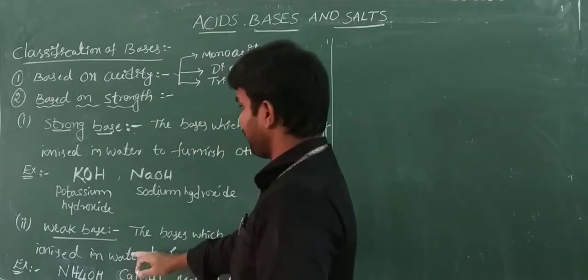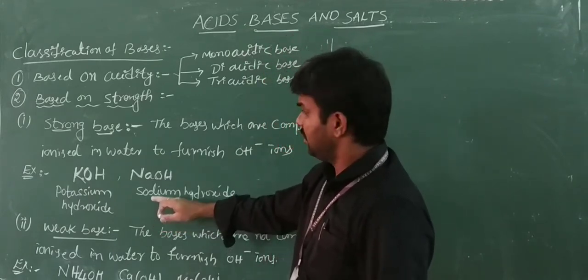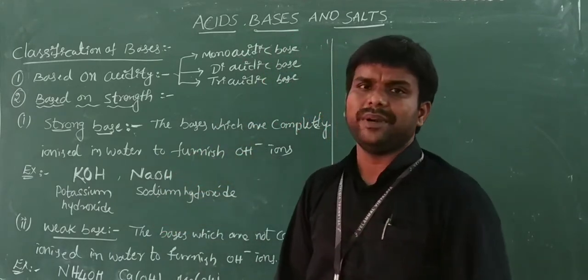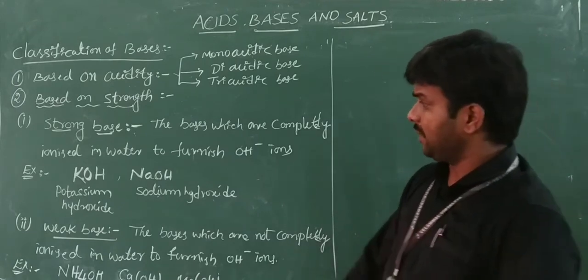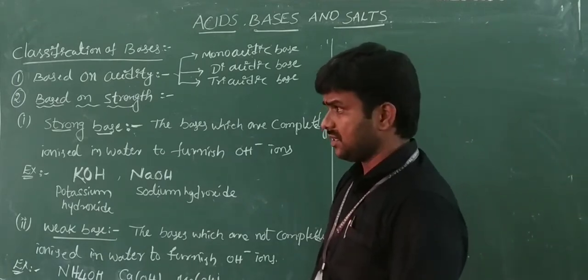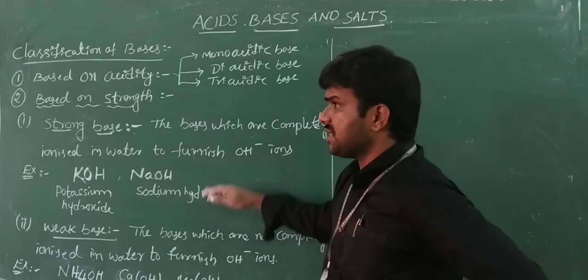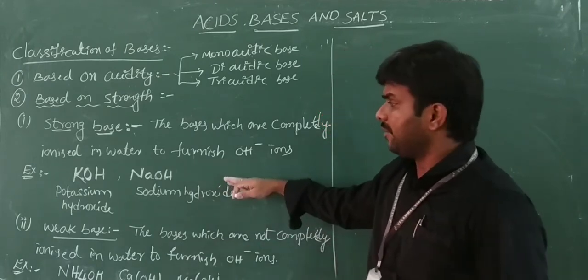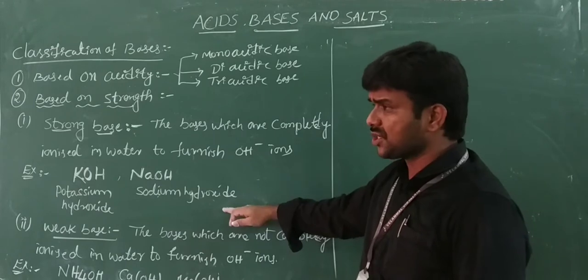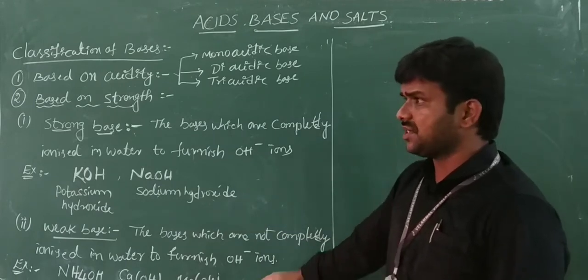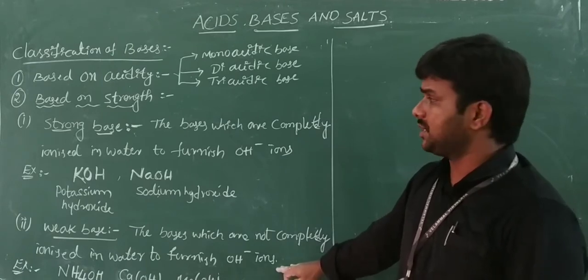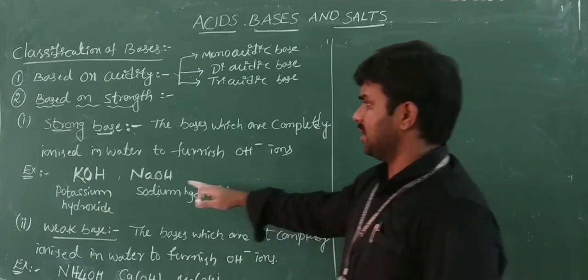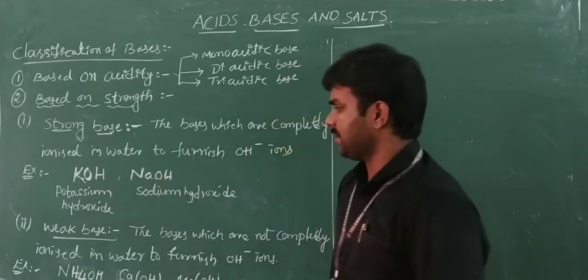Already we discussed that metal hydroxides and metal oxides are bases. Among the metal hydroxides, the base which is completely ionized in water we call a strong base, and the bases which are not completely ionized in water are weak bases. Strong base examples: KOH and NaOH.